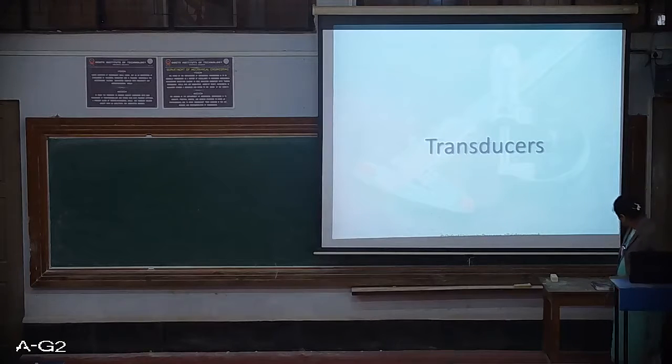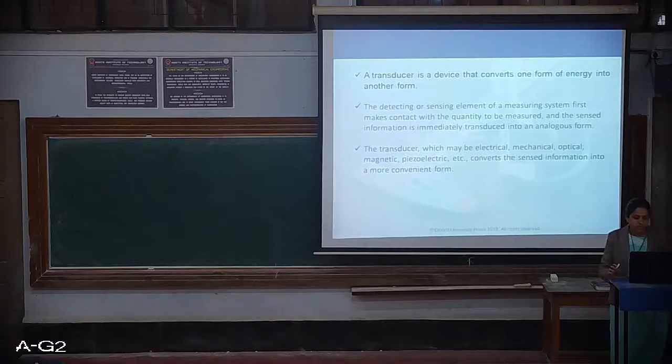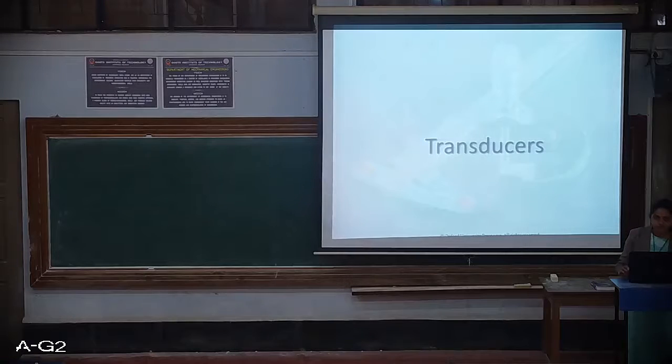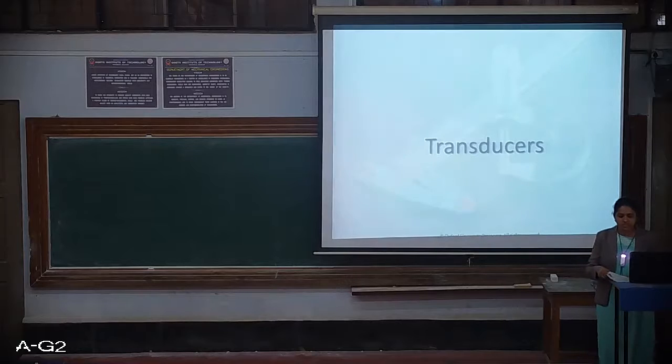So today we'll start with a quick repetition of the previous class. A general measurement system works in 3 stages, right? The first stage is the primary detector stage, next is the intermediate modifying stage, and the last one is the output or terminating stage. In the first stage, the primary detector stage,